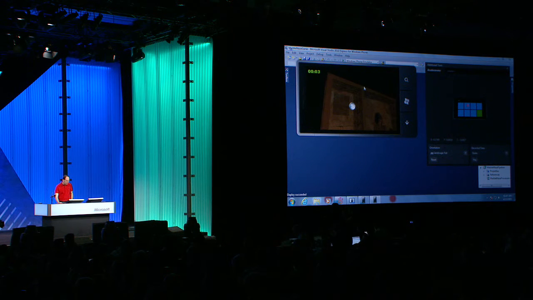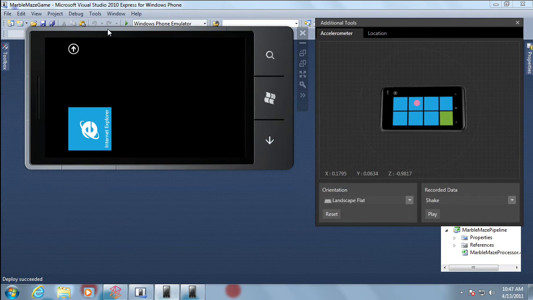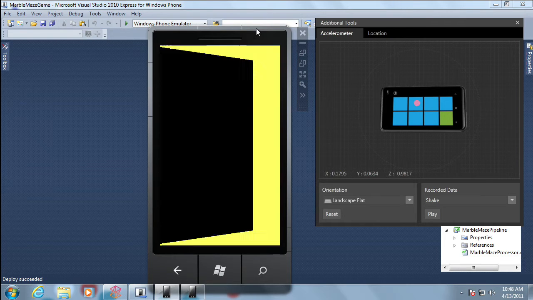Let's take a look at a couple other benefits that we have here. I'm going to load another application and show off some more emulator features. I'm going to load a really cool application here called Fourth and Mayor.